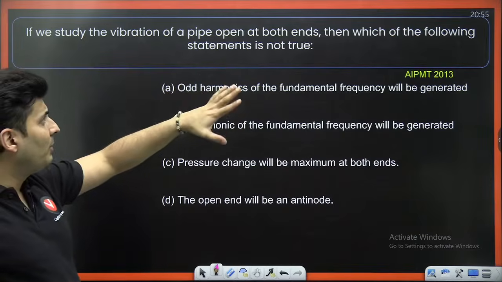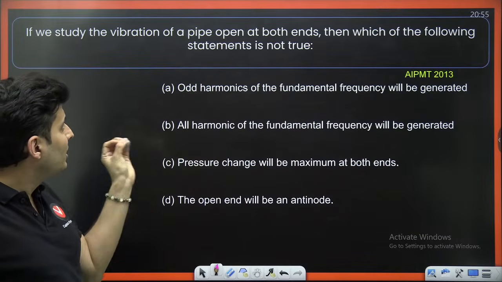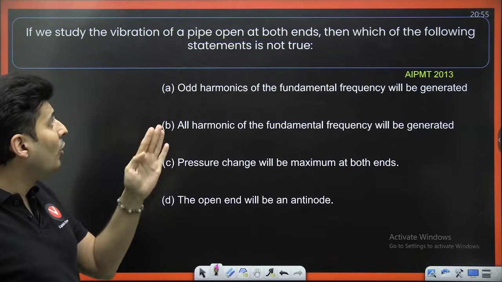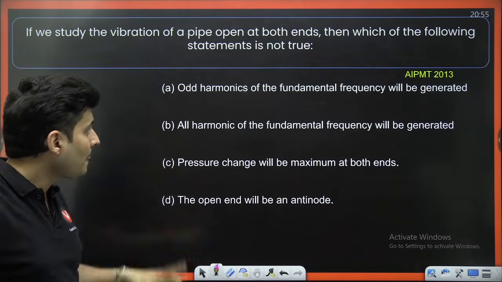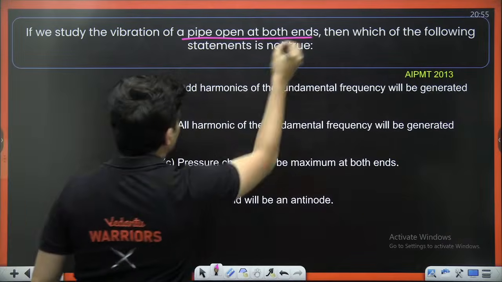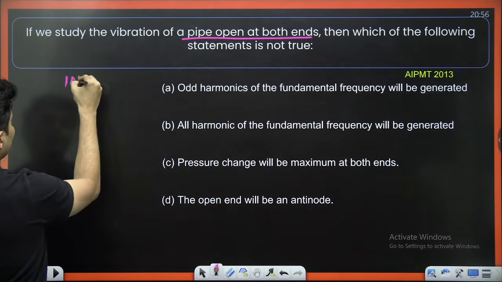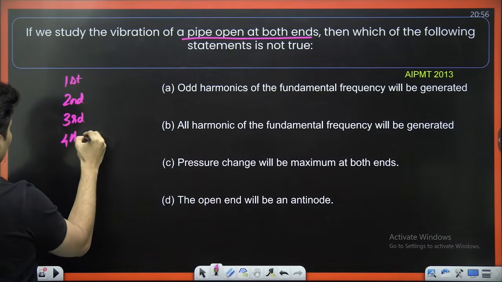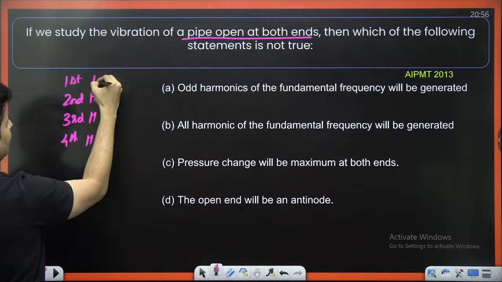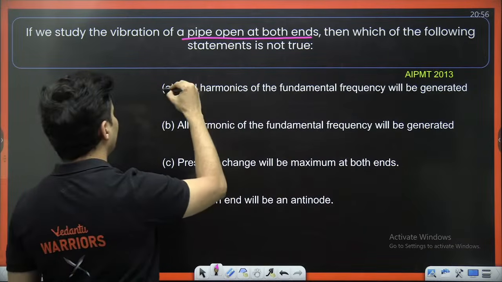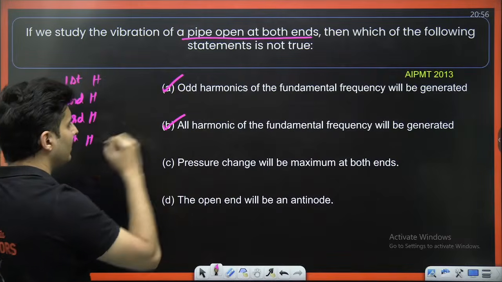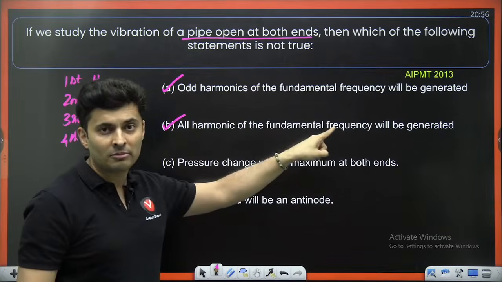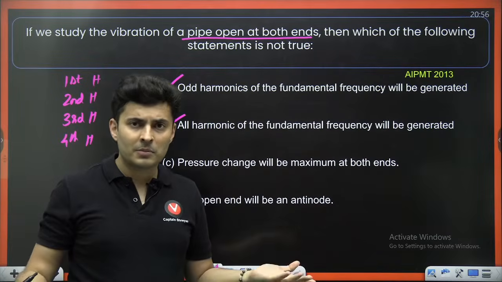If you study the vibration of a pipe open at both the ends, then which of the following is not true? Pipe open at both the ends. First harmonic is there, second harmonic is there, third harmonic is there, fourth harmonic is also there. All the harmonics are present. Odd harmonics will be generated, yes. All harmonics will be generated, yes. See, even A is correct because it is not saying only odd harmonics. It's saying odd harmonics are there.